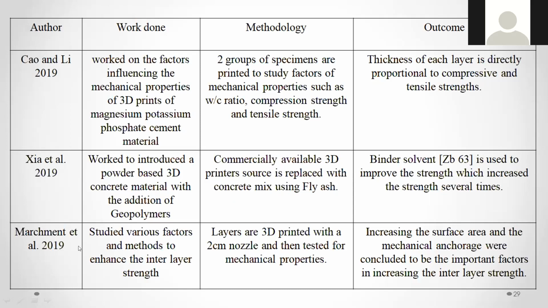Another research in 2019 studied the various factors and methods of enhancing the interlayer strength. Layers are 3D printed with a 2 centimeter nozzle and then tested for mechanical properties. Increasing the surface area and the mechanical anchorage were concluded to be important factors in increasing the interlayer strength. That is what they have done.